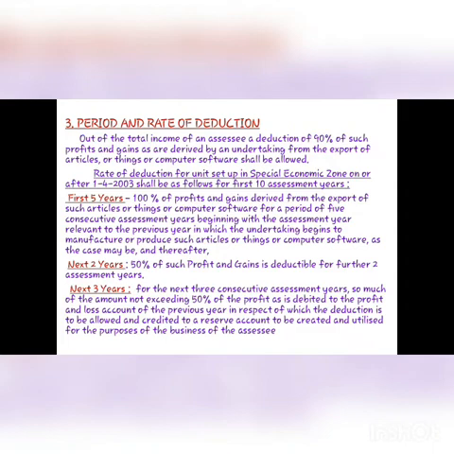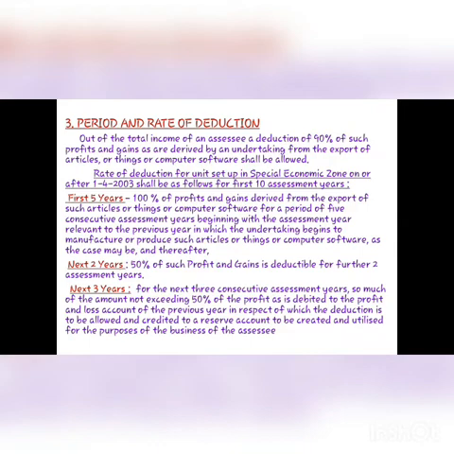Third one is period and rate of deduction. Out of the total income of an assessee, a deduction of 90% of such profits and gains as are derived by an undertaking from the export of articles or things or computer software shall be allowed. Rate of deduction for units set up in a special economic zone on or after 1/4/2003 shall be as follows for the first 10 assessment years. There are mainly 3 periods.